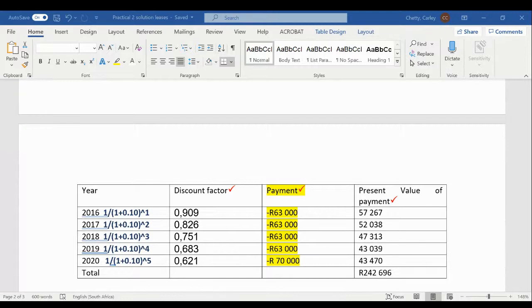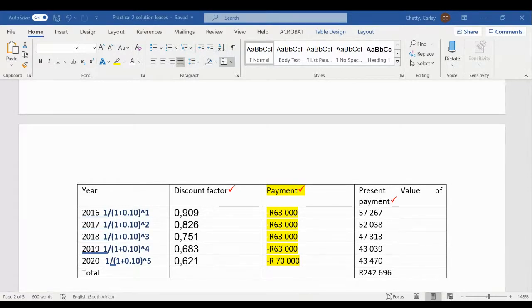To determine your discount factor, you need to know what your interest rate is. In this question, they told us that our interest rate was 10%.